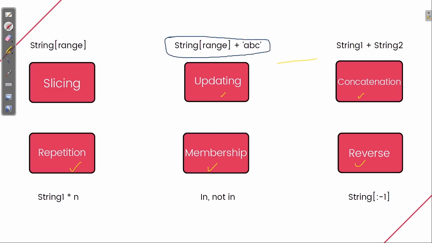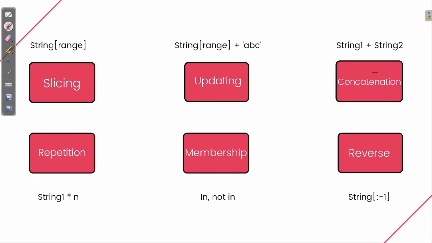First we need to declare the range, the same way we did in slicing. We first find the range where we need to update, and then add plus abc, so it will work for updating. Whatever the range is, after that this value will be added there.